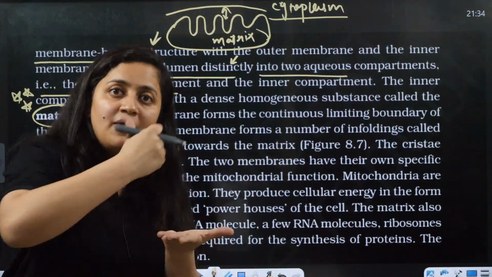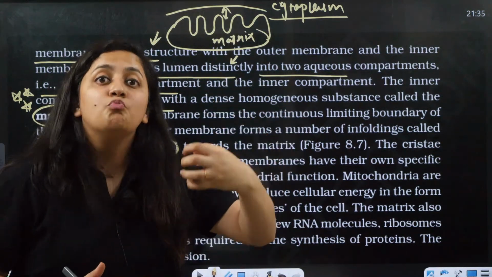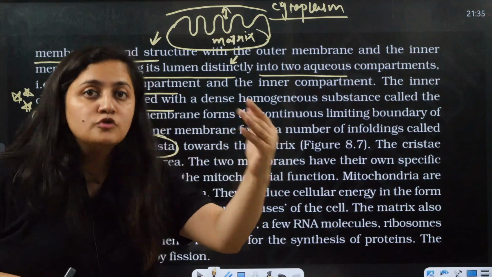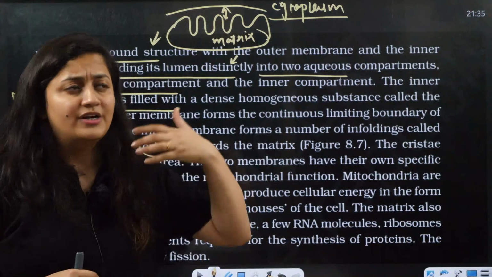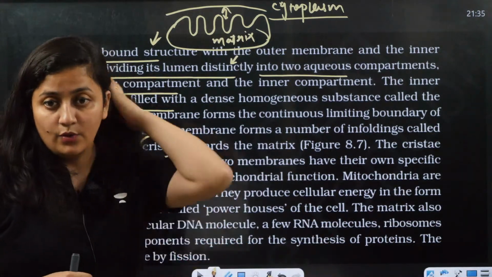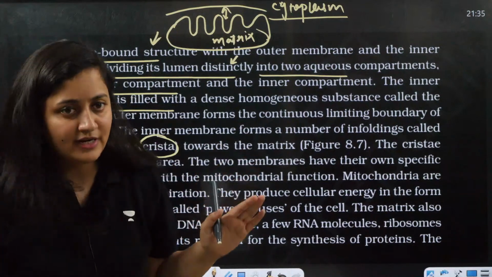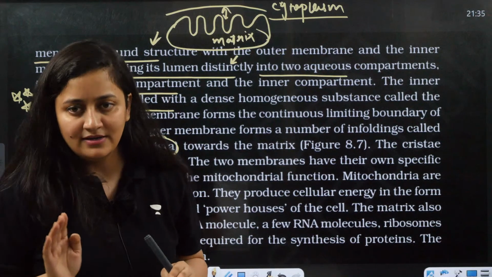Even the permeability of the outer and inner membranes differs. The outer membrane is more permeable, but the inner membrane is selectively permeable. Even the composition of the two membranes varies. The outer membrane has more cholesterol and more phospholipids. Where are the F0 and F1 proteins located in mitochondria? That is not required for the NEET examination, it is as per masters level, so you don't need it now.